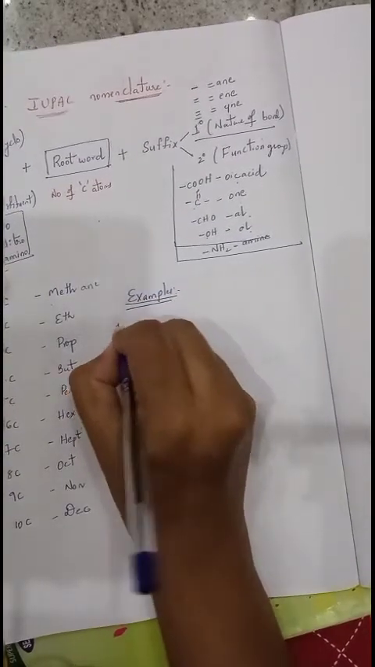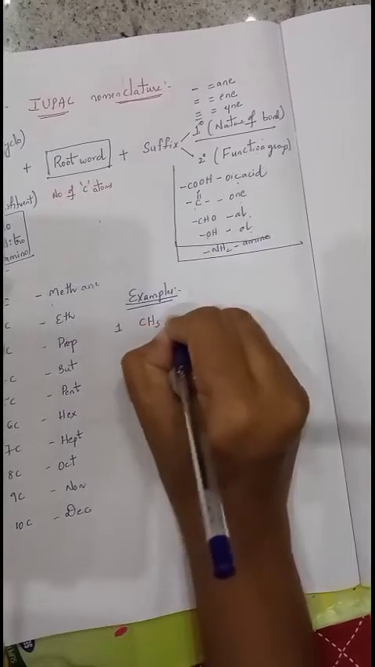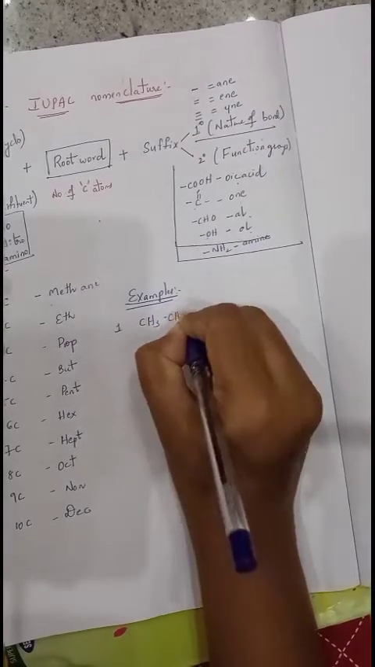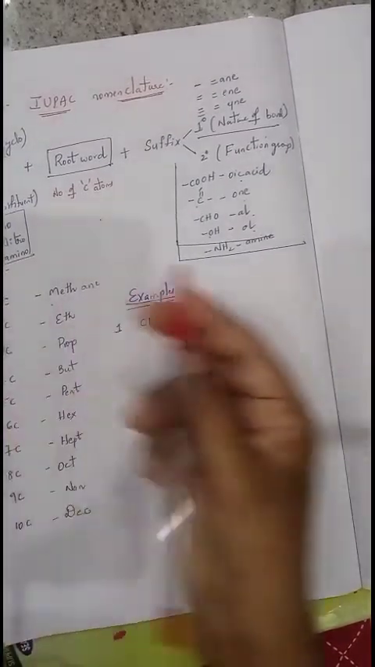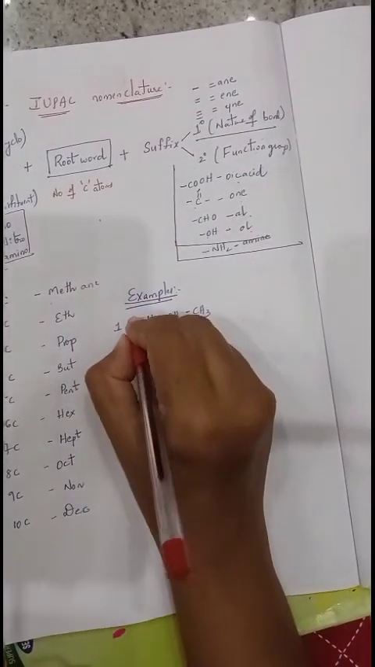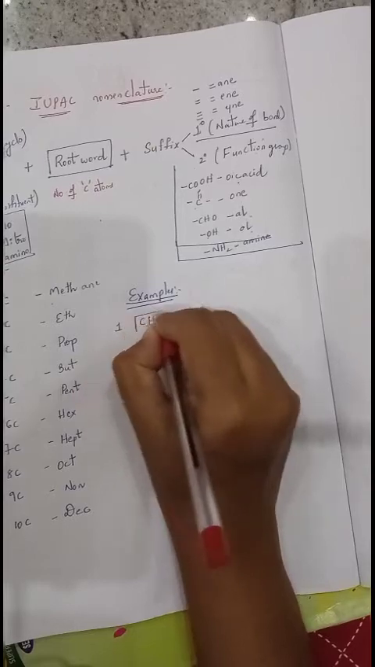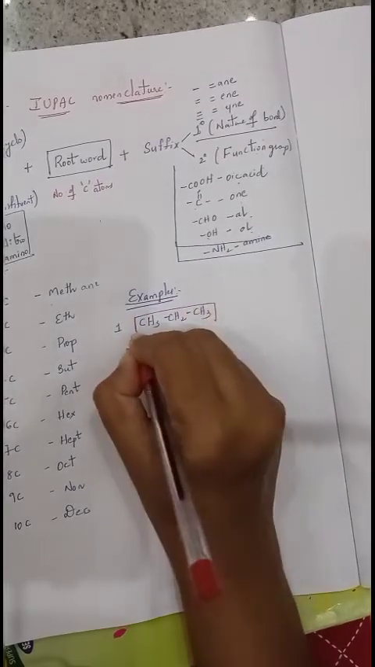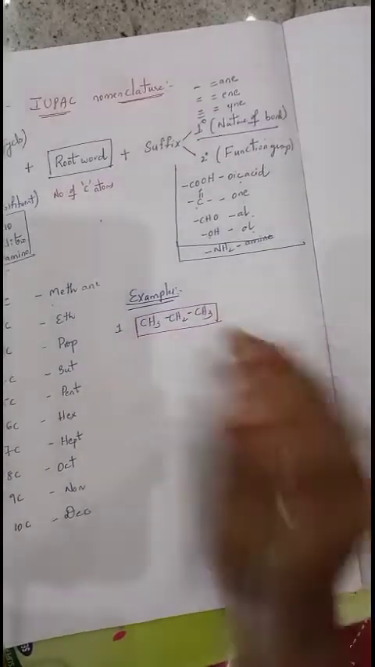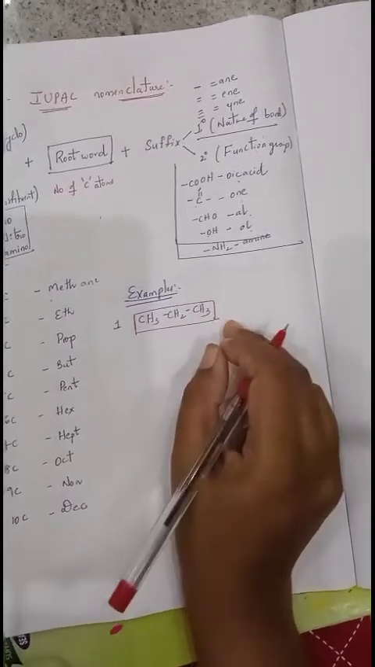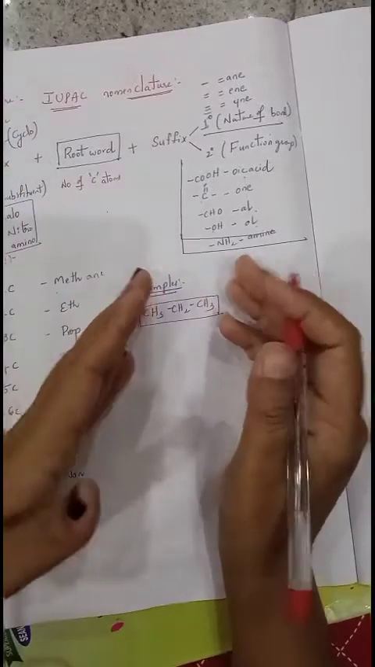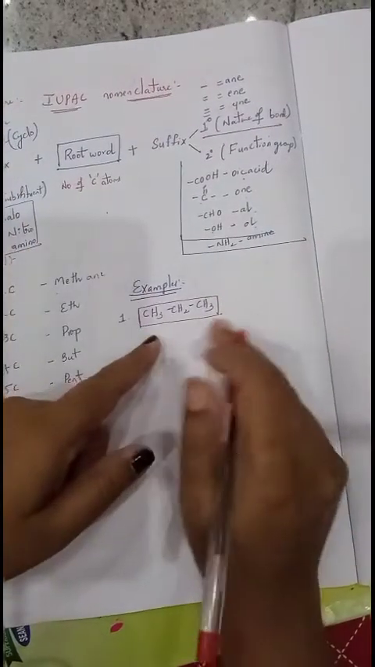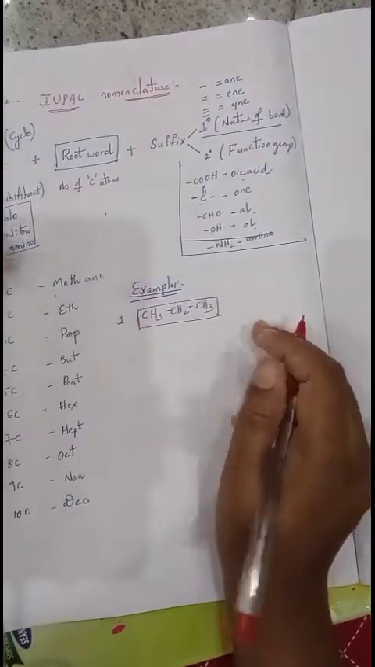Okay, first example, CH3, CH2, CH3. For this we want to write the IUPAC name. First take the parent chain. Only one possible chain is there. There is no substituent and no side chain, it is a straight chain, so that has to be considered as the parent chain. Now you want to give numbering. Either left to right or right to left you can give. There is no substituent and no functional group, so either side you can give.